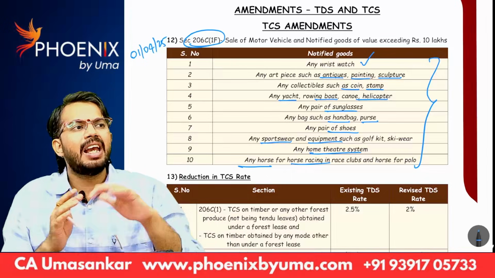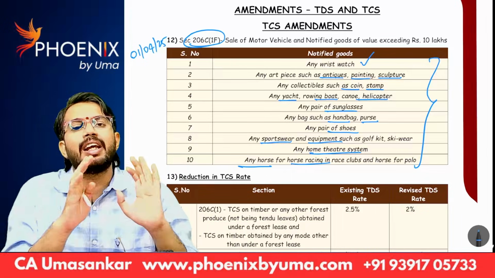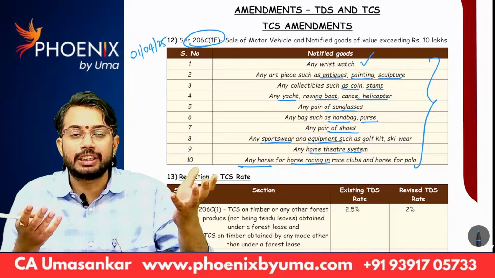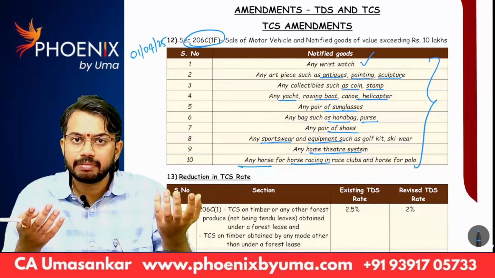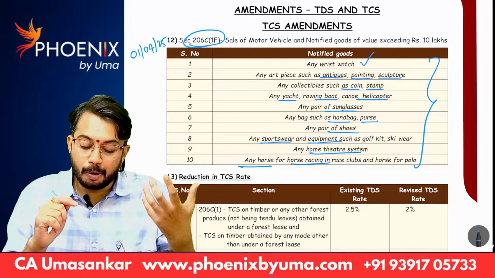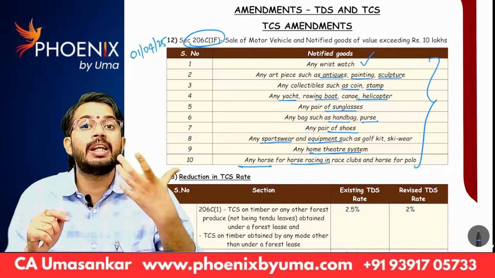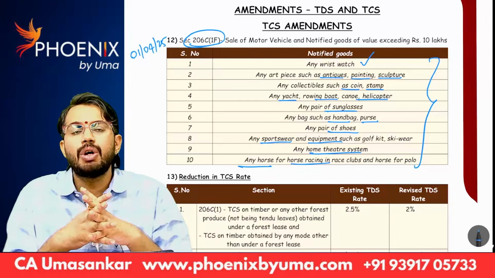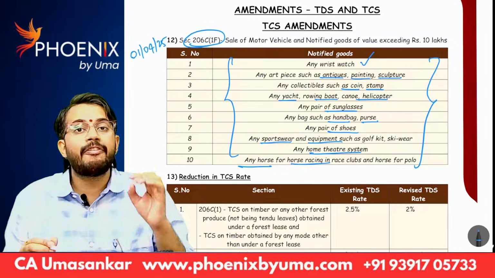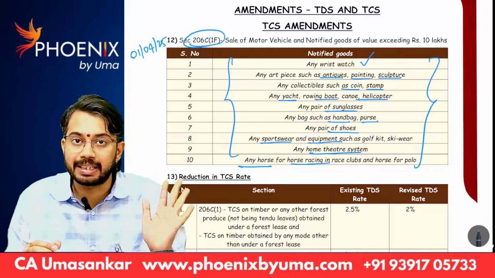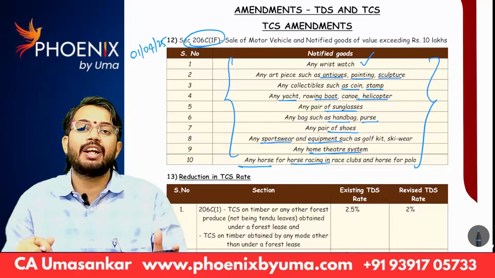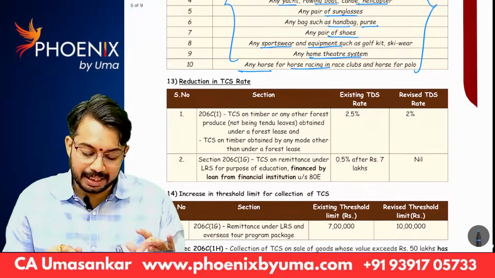That means what? Earlier under section 206C1F, only motor vehicle is covered. Now, what people are doing? They are buying costly watches. They are buying costly hats, costly sportswear, costly sunglasses, costly purses, Louis Vuitton. Okay, so that's why not only motor vehicles, if you buy any of these and if value of these articles is more than 10 lakh rupees, seller along with value of the article, additionally he will collect TCS at the rate of 1% under section 206C1F.